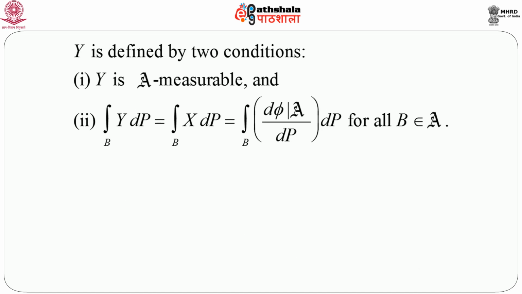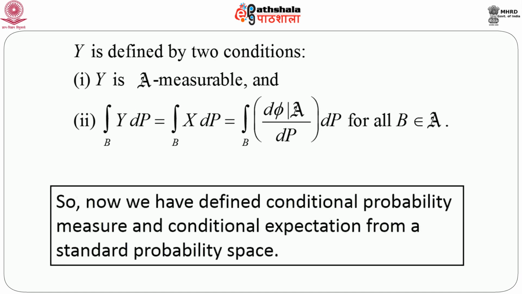Now, Y is defined by two conditions. We all know that Y is script A measurable, and integration over B of Y dP is nothing but integration over B of X dP, which is equal to integration over B of d phi given script A by dP times dP, for all B belonging to script A. So, we have defined conditional probability measure and conditional expectation from a probability space. We have already defined this in a few previous talks.